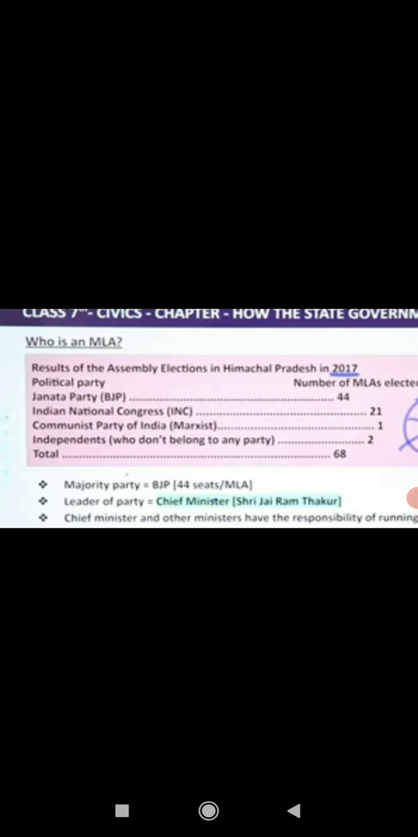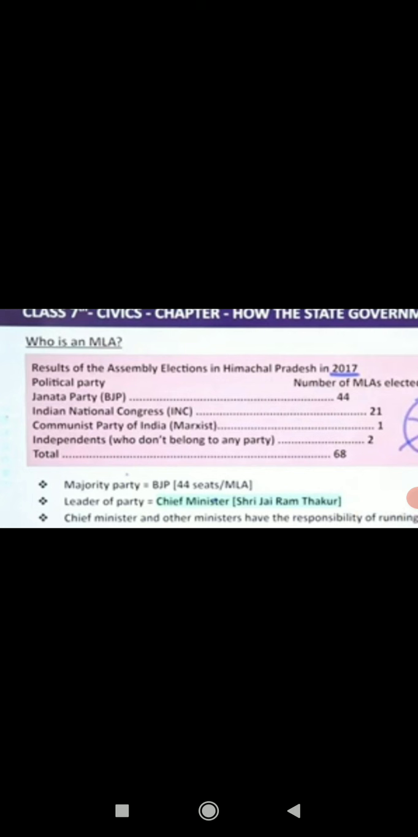Basically independents are those who don't have any party. Okay. He or she will stand by himself or herself. They will just stand on their own. Clear? They are not going to stand from any party, and that is why they are called independents. Now the total number of MLAs selected was 68.